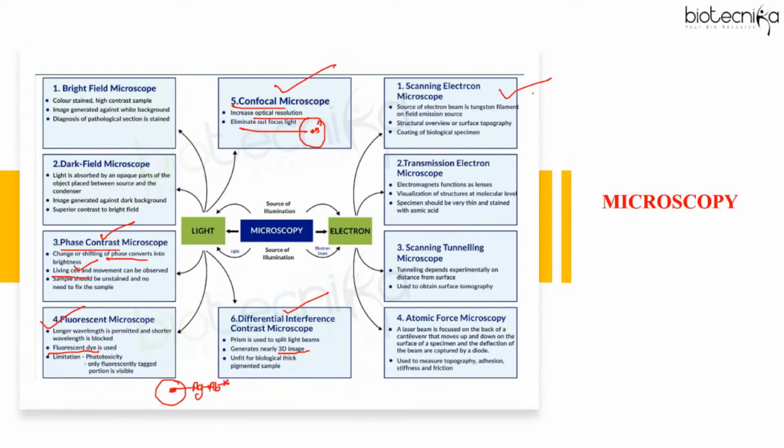And then you have the electron microscope. Now the basic difference between light and electron microscopes is that live cells can be viewed using a light microscope, but an electron microscope can never be used to view live cells. Why? Because electrons have very high energy, right? They have a wavelength 100,000 times shorter than the photons of light. They have very high energy and that results in killing of the cell. So in the electron microscope we use an electron beam, right? In the light microscope, the source of illumination is light. In the electron microscope, it is the electron beam, right?